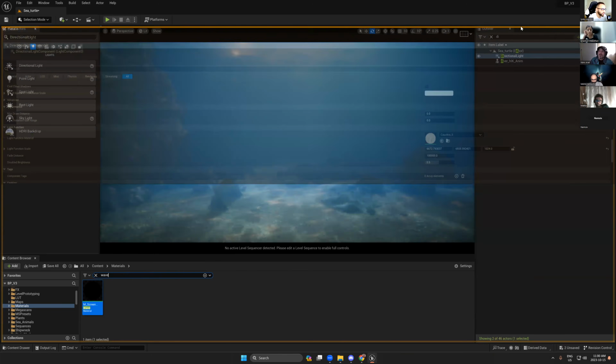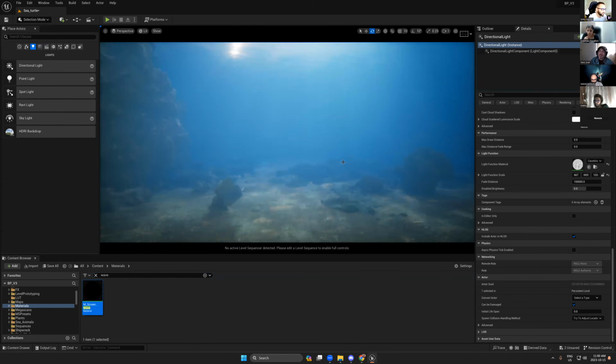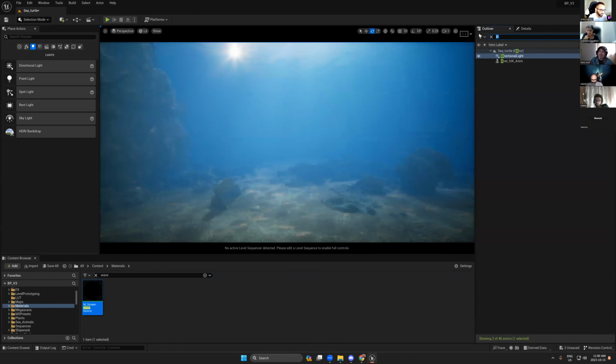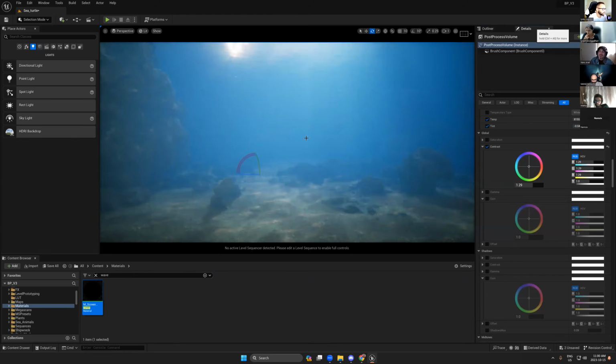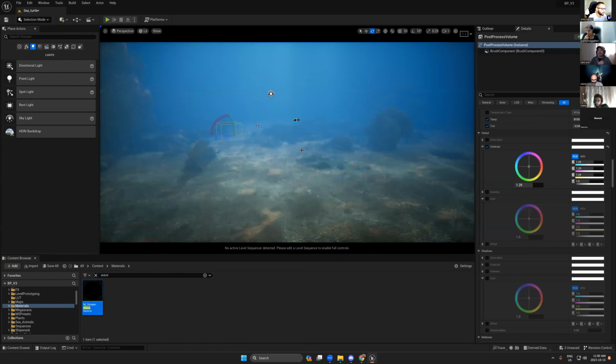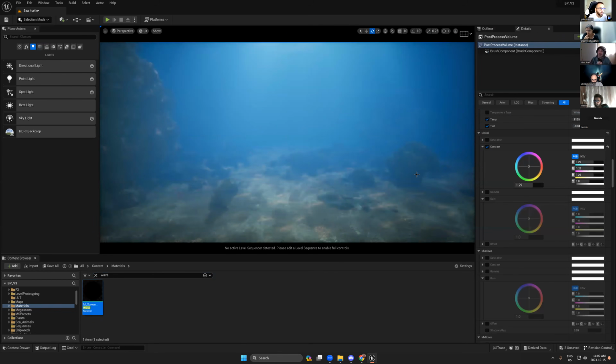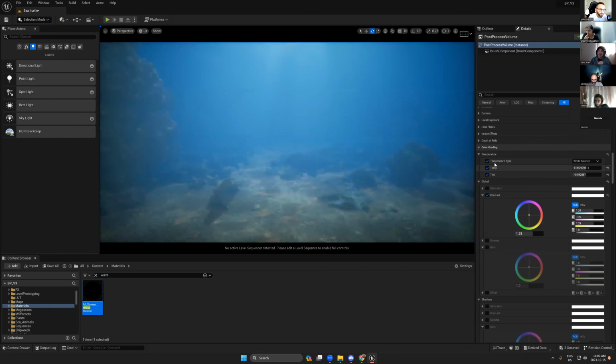Do you ever touch saturation? No, not yet. I don't touch any saturation yet. Normally, I use the temperature, not saturation.